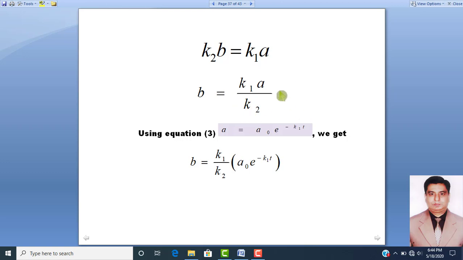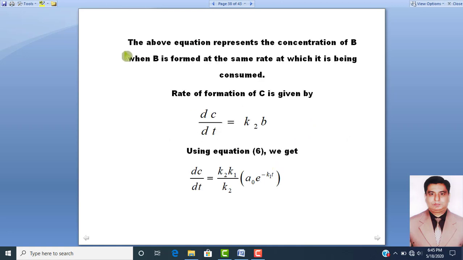If we put this value in equation number 3, using equation number 3, A is equal to A naught into exponential base raised to power minus k1t. So you can say that this value can be written here. So this value of B is equal to k1 over k2 into A naught into exponential base raised to power minus k1t. Dear students, this equation represents the concentration of B when B is formed at the same rate at which it is being consumed.